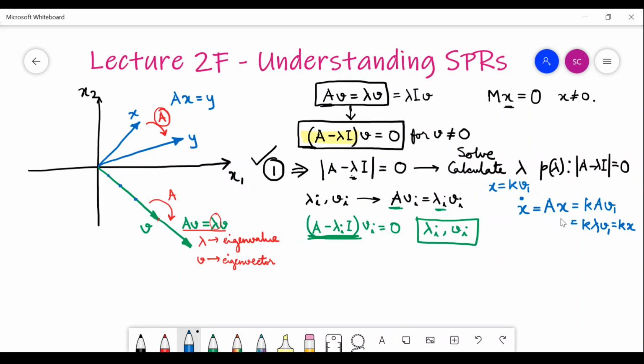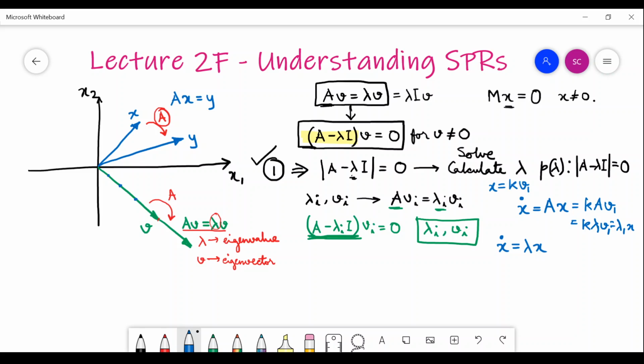Immediately you see this matrix equation now becomes like this: x dot equals lambda x. Your x dot is lambda x.